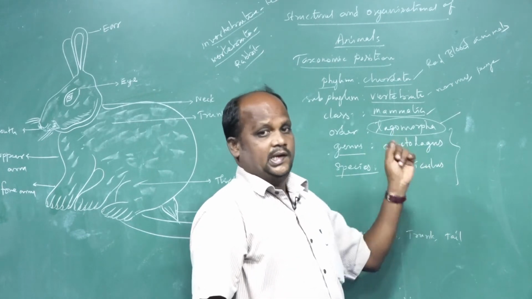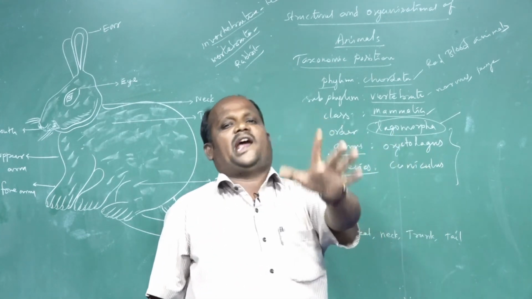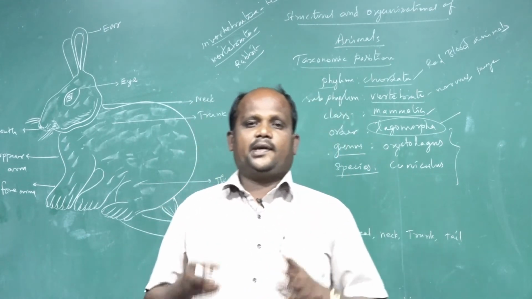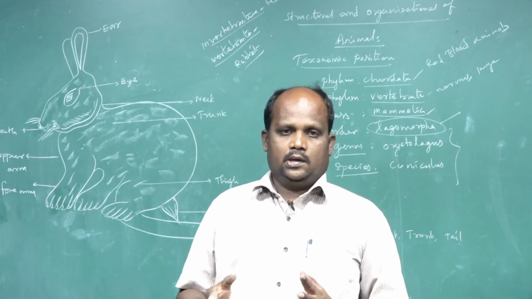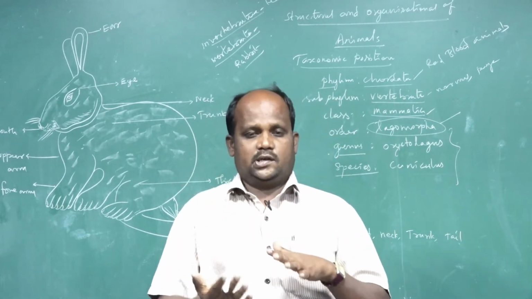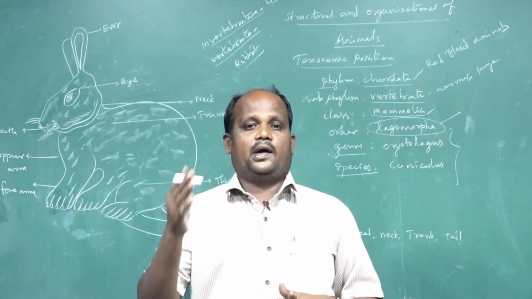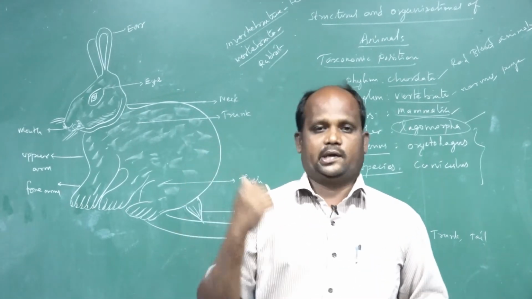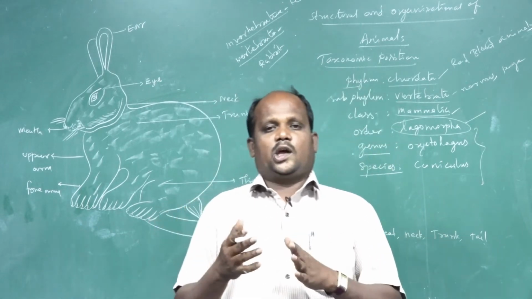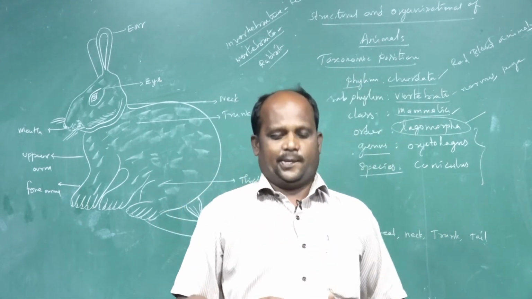Already I told you the rabbit is one type of mammal, classified as a chordate animal and a vertebrate. Now we are going to talk about the general characters of the rabbit.